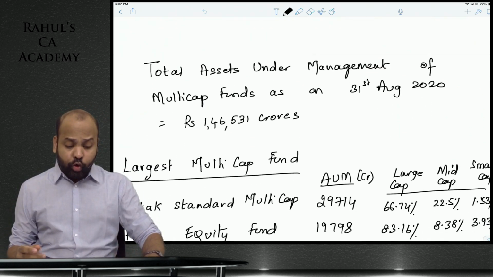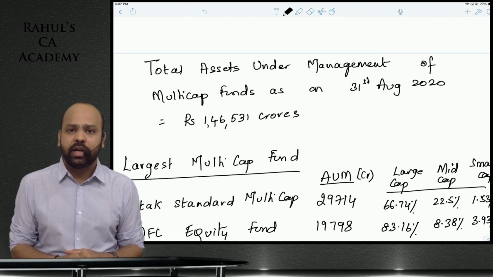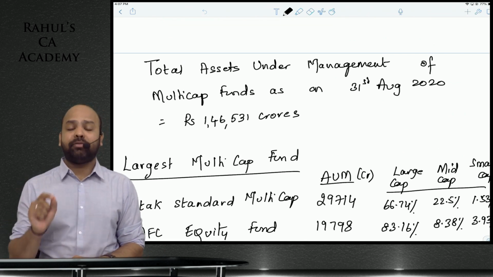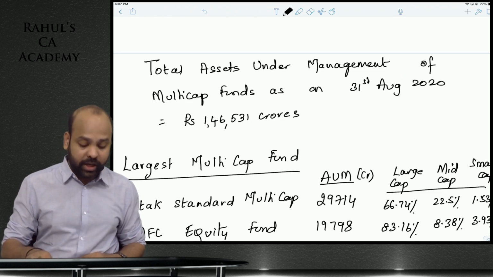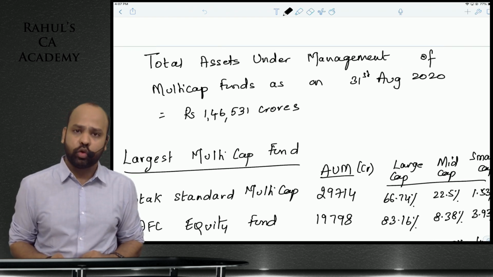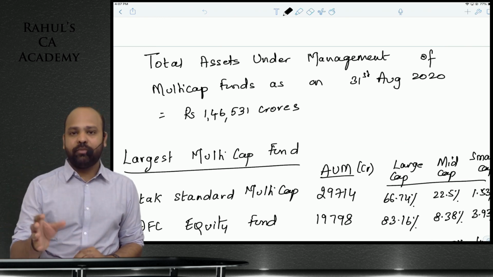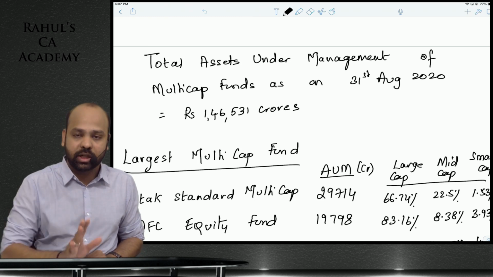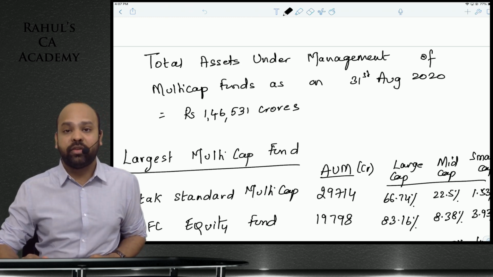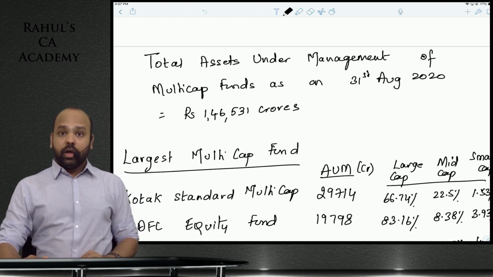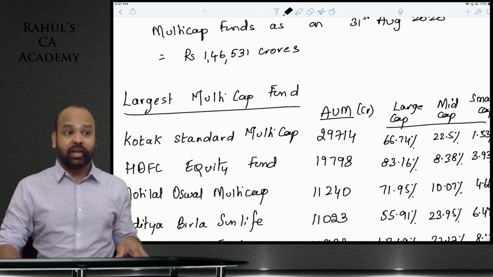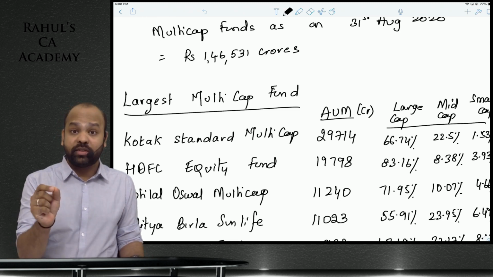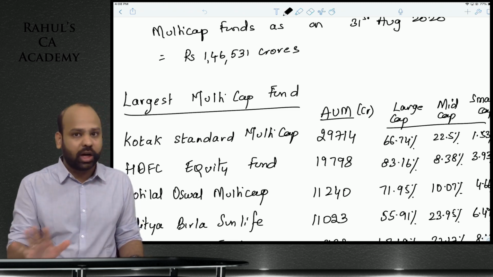Now, what would be the impact of this change in regulation? The total assets under management of all the multi-cap funds put together right now are approximately 1,46,500 crore rupees. We know that a majority of this amount is in the large cap category and not in the small and mid cap category.